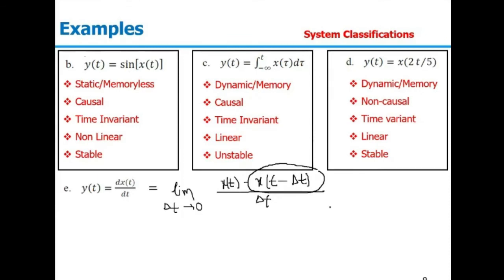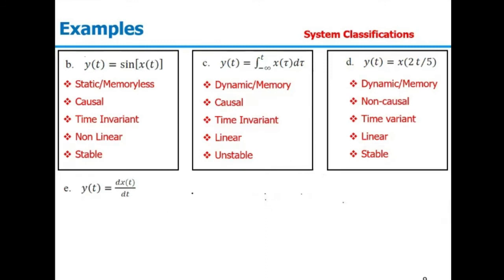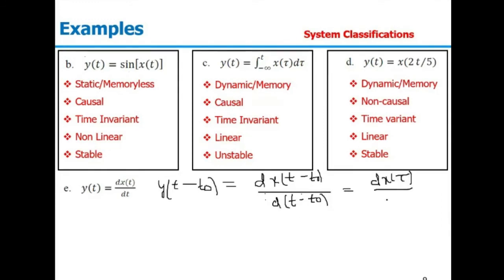Talking about time variance, first we will delay the output. So we will say y of t minus t naught, which will be dx of t minus t naught. Since we are delaying the output, we are replacing t by t minus t naught, so it will be d of t minus t naught. If I put t minus t naught equal to tau, this will be dx of tau upon d tau. So this is the y of t that we are getting.